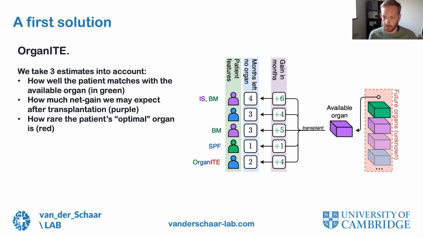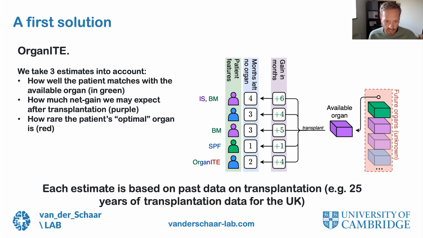Because it has a good balance of how much time they may expect to live, how many months the organ will give them, and how rare the ideal organ for this patient really is. Each estimate is based on past data on transplantation. So for the UK, we use 25 years of organ transplantation. We also use US data, which has over 20 years also of liver transplantation data.